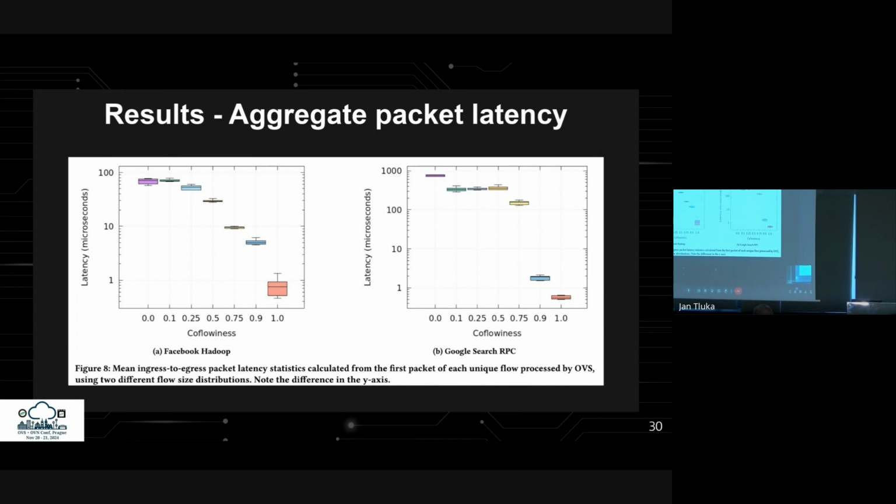For intermediate co-flowiness values, Google's mean latency remains about 5 to 10 times higher than Facebook, demonstrating a 30% improvement when 25% of the flows are accurately predicted. At a co-flowiness of 0.75, the mean latency for Google is 15 times higher than that for Facebook. In the optimal scenario, the mean latencies for both FSDs converge, which is expected since all flows are fully cached.